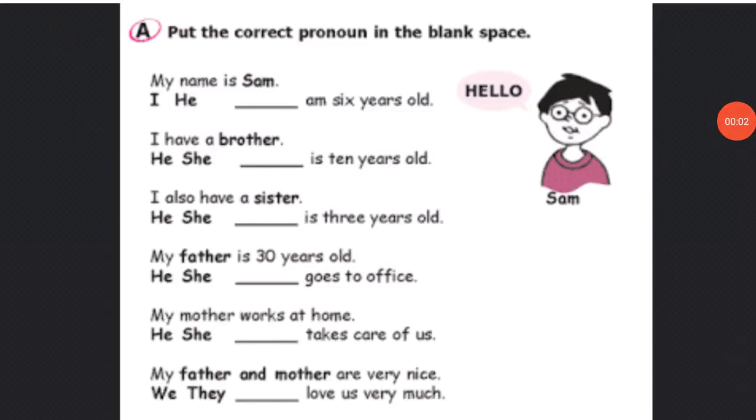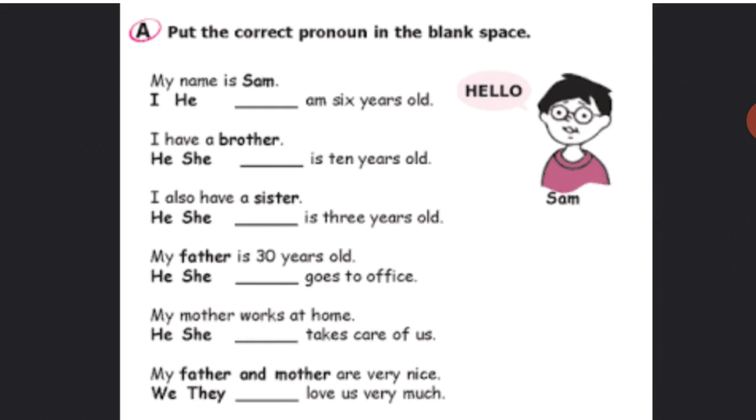Now let us do one exercise. Put the correct pronoun in the blank space. My name is Sam. Dash am 6 years old. What will be the correct answer? I am 6 years old. Take the second.